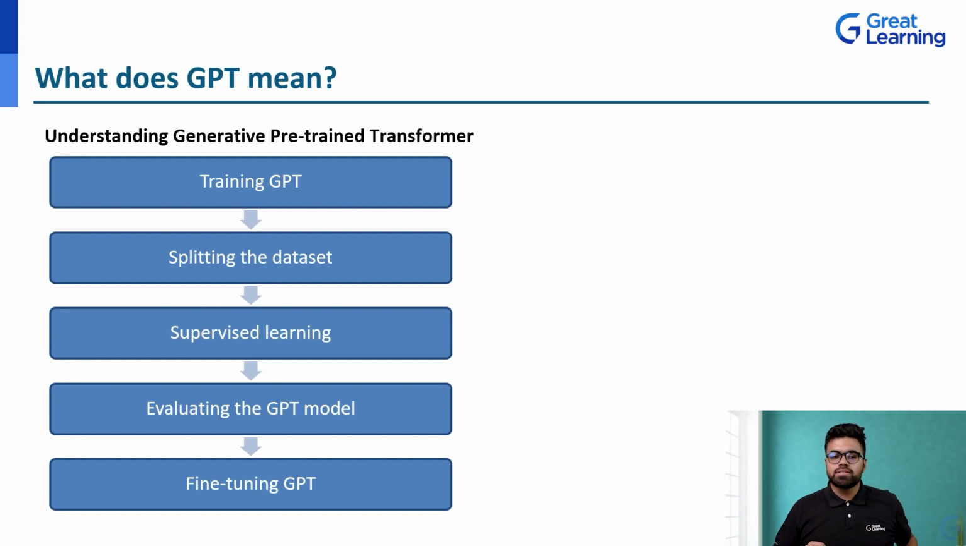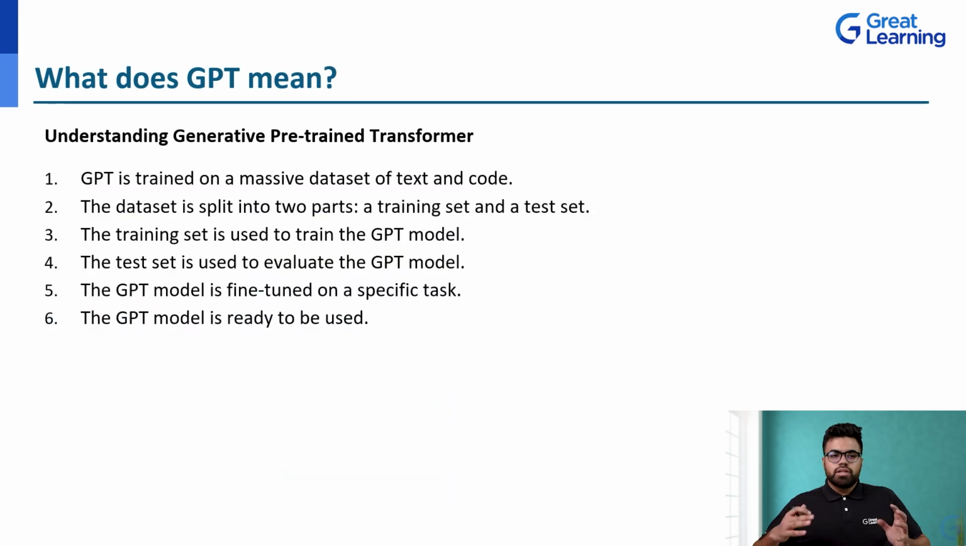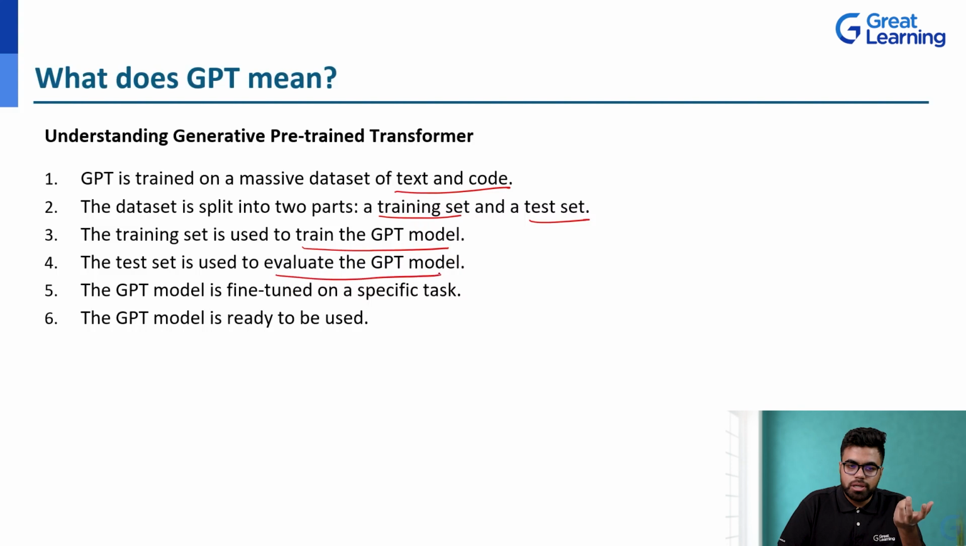So these are the other steps involved. The next one is again what we talked about. GPT is trained on a massive set of data, text or code. Then the data set is split into the training set and the test set. The training set is used to train the GPT model. The test set is used to evaluate the GPT model. Then the GPT model is fine-tuned, as we mentioned, on a specific task. Then the model is ready to use. Now this seems to be a very simple process, but trust me on that.